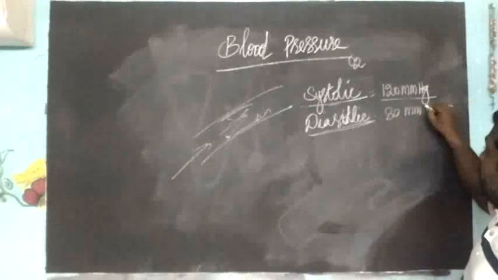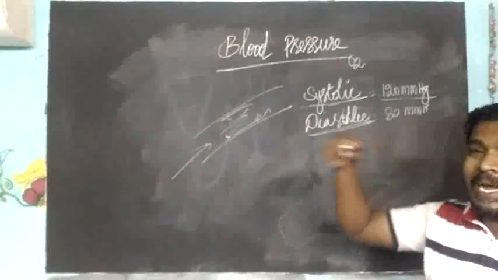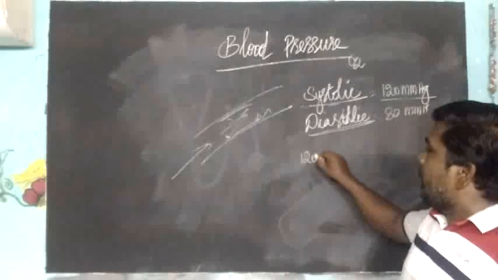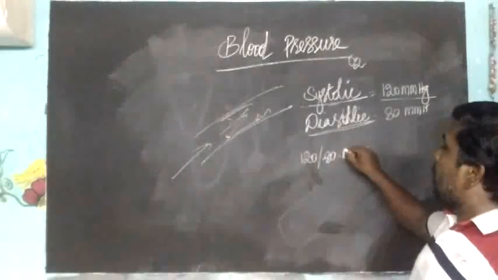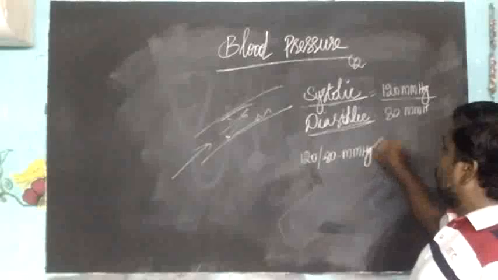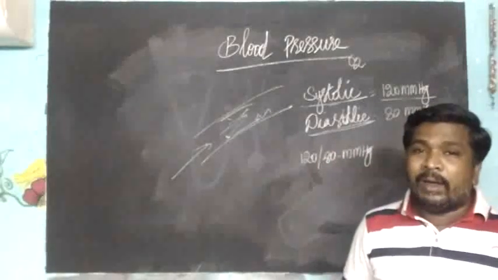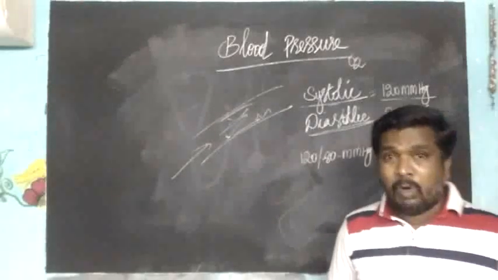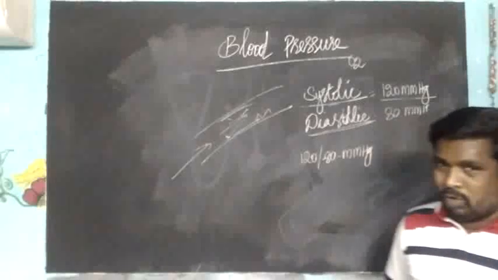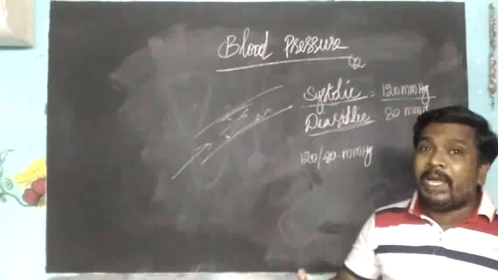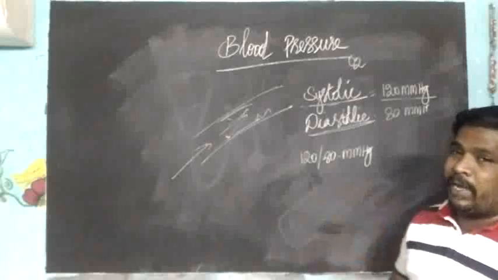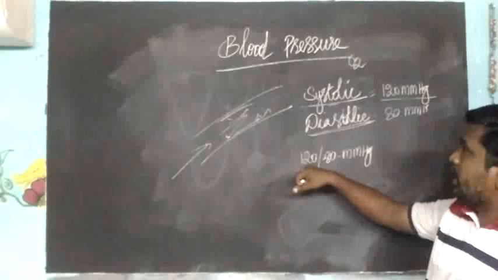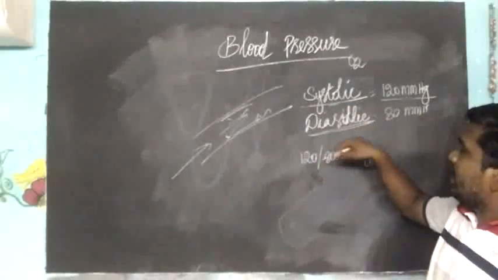So the systolic and diastolic blood pressure are collectively called the blood pressure of the body. 120/80 is the normal blood pressure of a human being. This blood pressure varies during physical exercise, mental stress and over-excitement. Even when you are happy it changes a little, and when you have some stress it changes. Even when playing heavy manual games, blood pressure varies a little. But normally it should be 120/80 mmHg. 120 is the systolic pressure, 80 is the diastolic pressure.